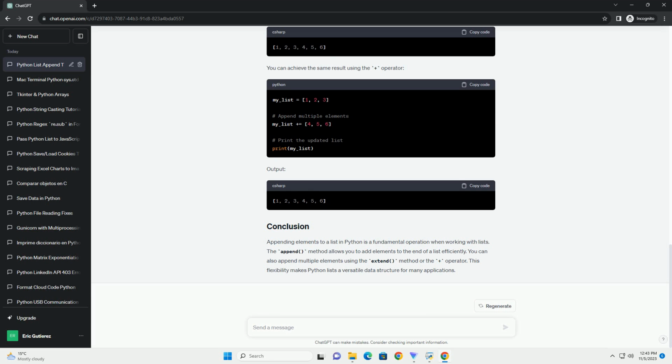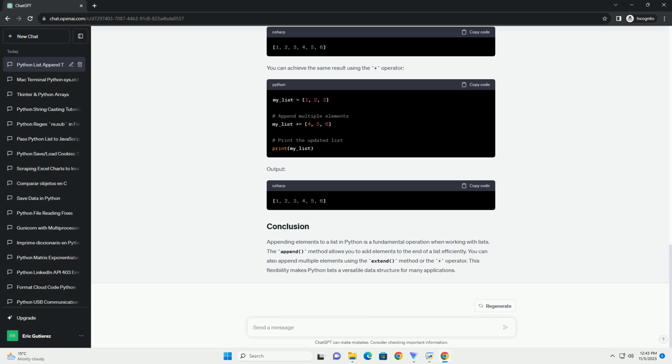Python provides the append method for adding an item to the end of a list. Here's how you can use it. The append method modifies the original list in place by adding the specified item to the end of the list. This is useful for adding individual elements.